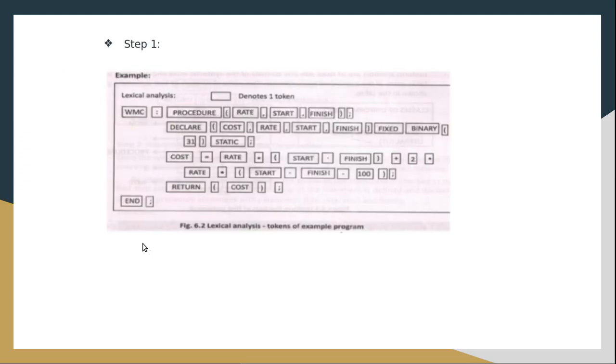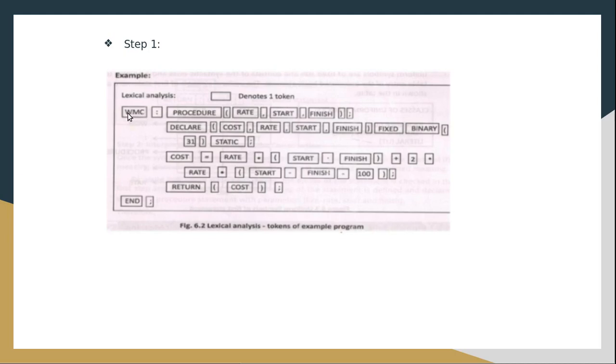So we are discussing the first phase, the lexical analysis phase. As I told you, it involves two steps. In the first step, it recognizes the tokens. Here each rectangle box represents a token. First we'll start with WMC. What will the lexical analyzer do? It will read character by character.